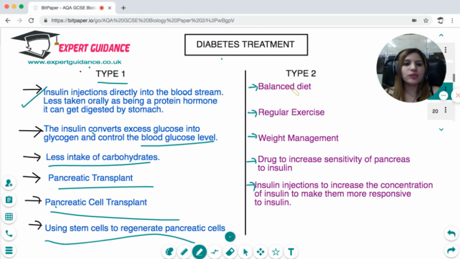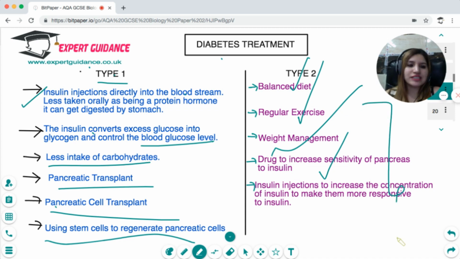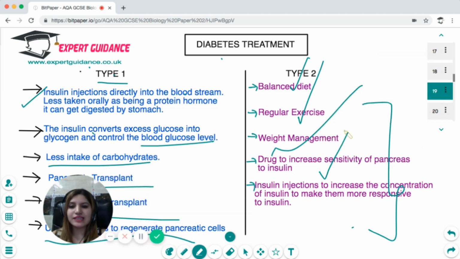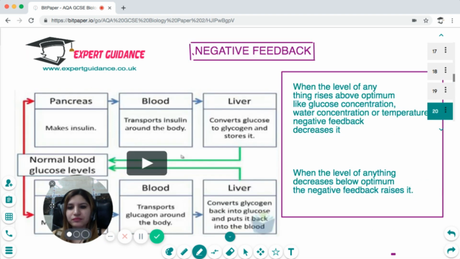For type 2, balanced diet, regular exercise, weight management, taking drugs to increase sensitivity of the pancreas to insulin, or taking more insulin injections with the thought that increased concentration might increase responsiveness are the possible management techniques to maintain type 2 diabetes. Okay, so you should know the difference between both types of diabetes and how we control both of them.